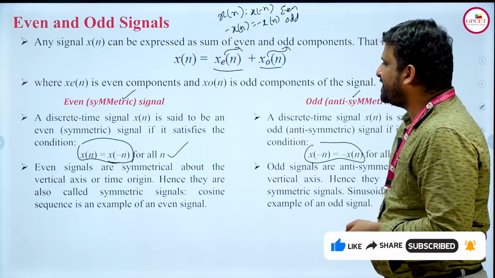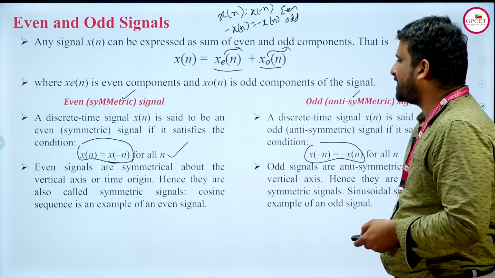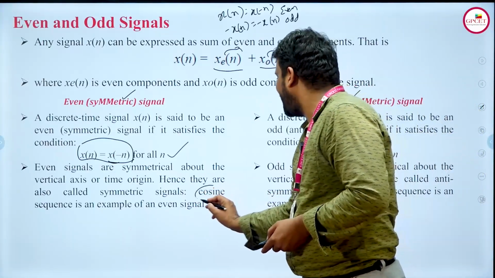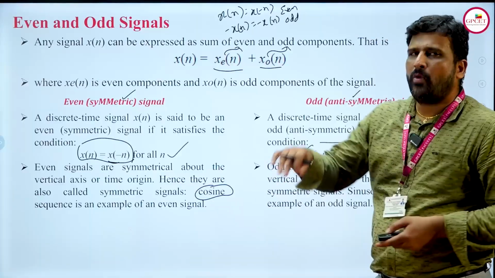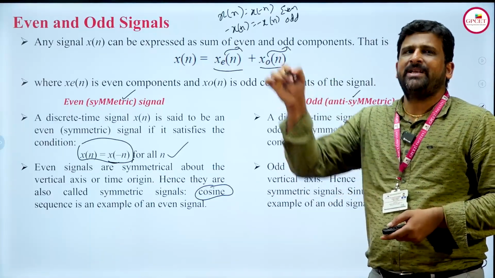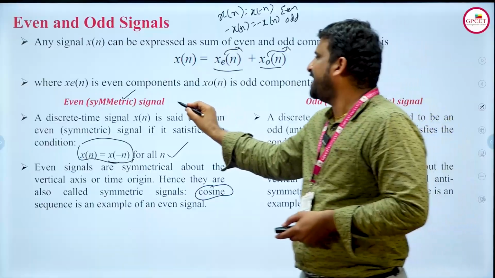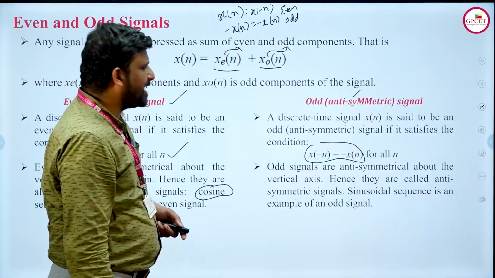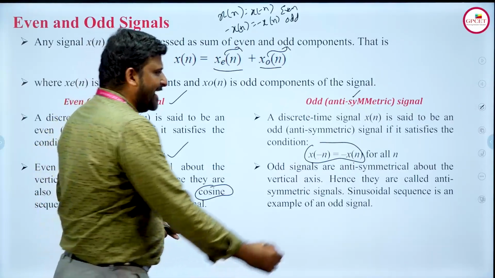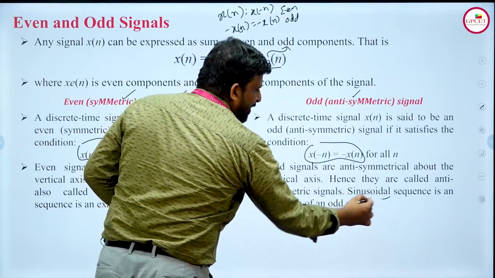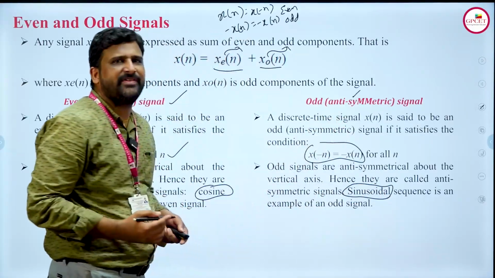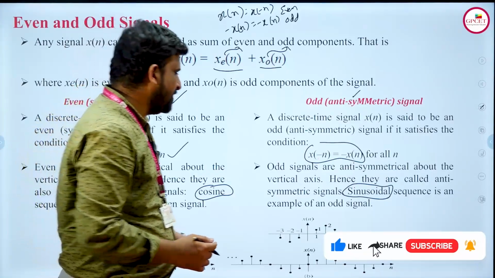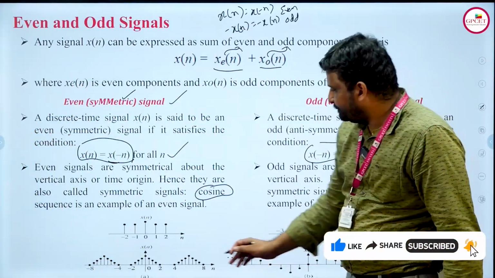Next, even signals are symmetrical about the vertical axis or time origin, hence they are also called symmetrical signals. The cosine sequence is one of the main examples of an even signal. That means whatever equation is represented with the term cosine will be an even signal. Opposite to this, odd signals are anti-symmetrical about the vertical axis, hence they are called anti-symmetrical signals. A sinusoidal signal, the equation represented with the term sine, is an anti-symmetrical representation. The graphical representation you can see here.